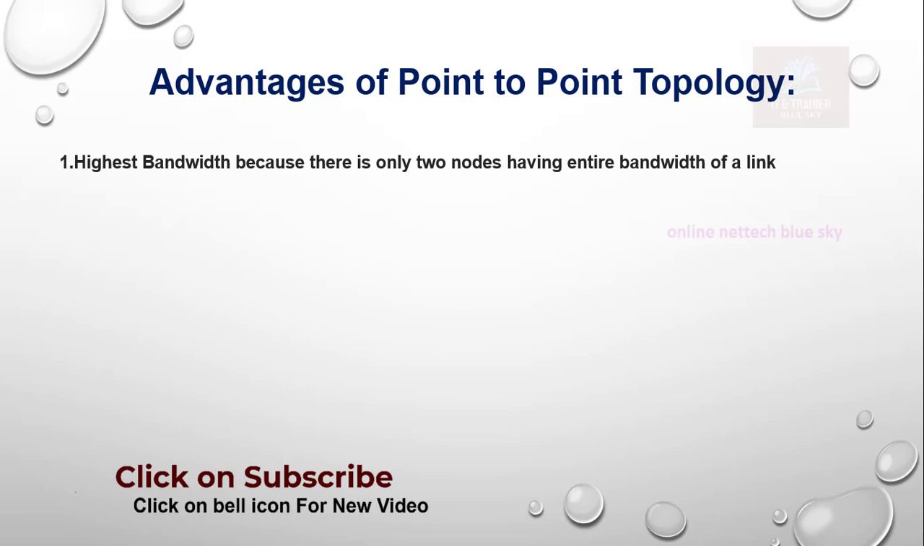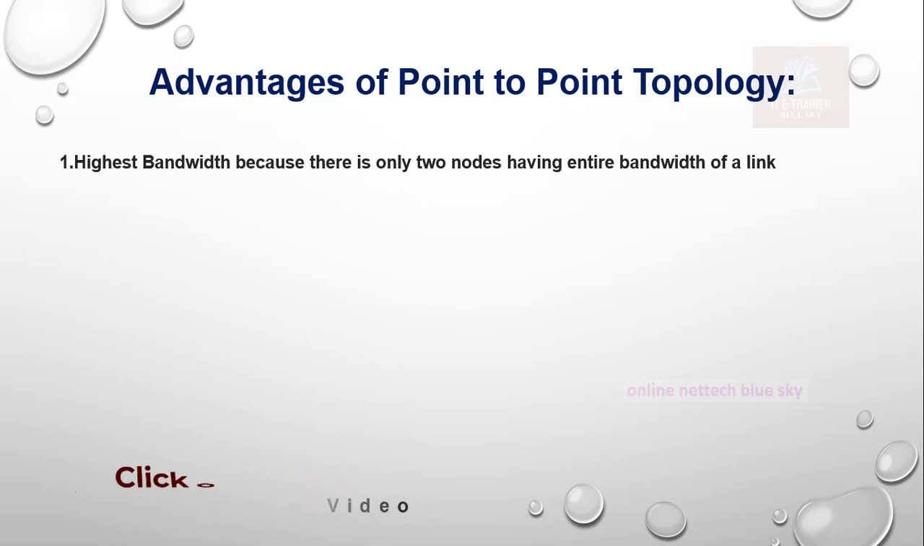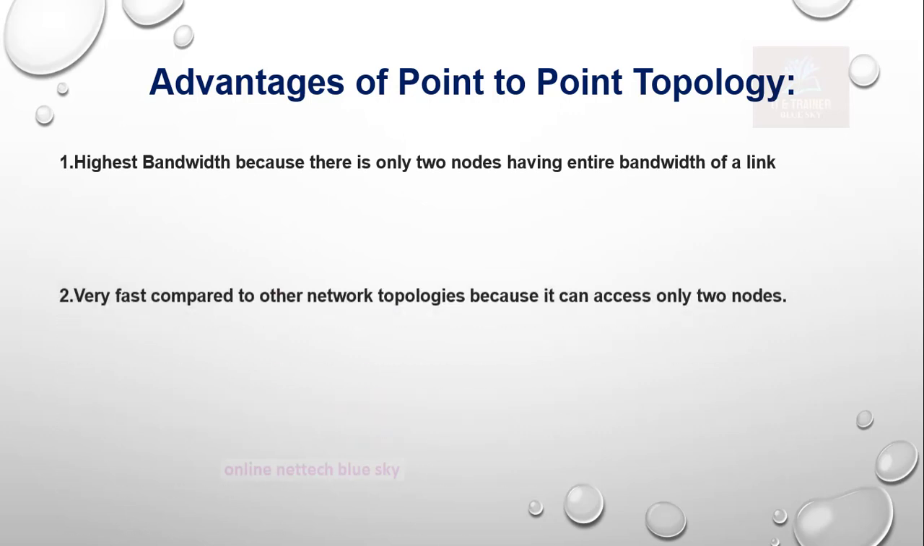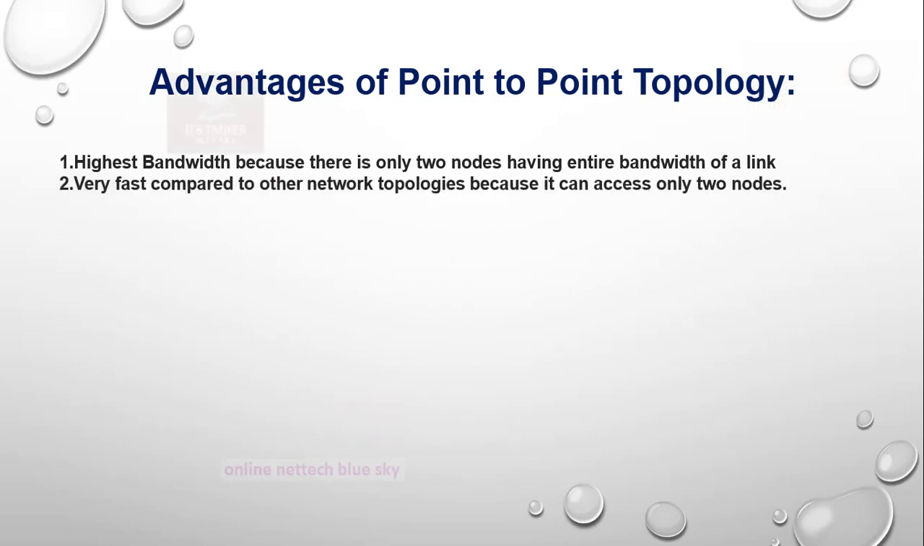Point to point topology has the highest bandwidth because there are only two nodes. Bandwidth means the speed of your data transfer. It is very fast compared to other network topologies, because it connects only two nodes, so there is no traffic, no more data, only a single stream of data traveling. That is very fast.